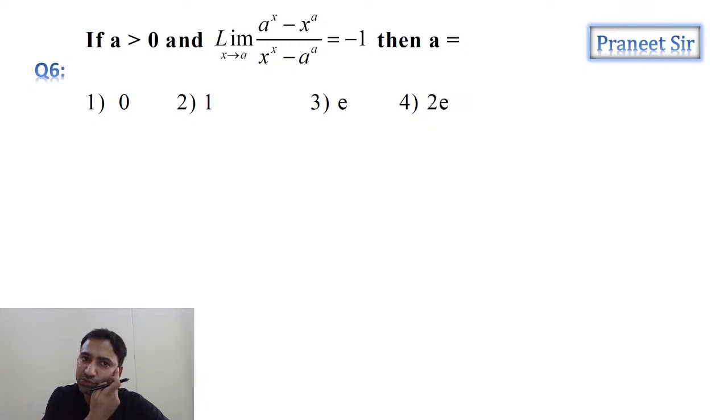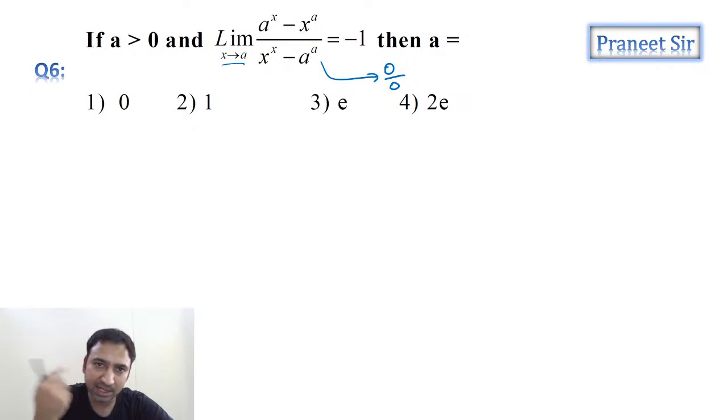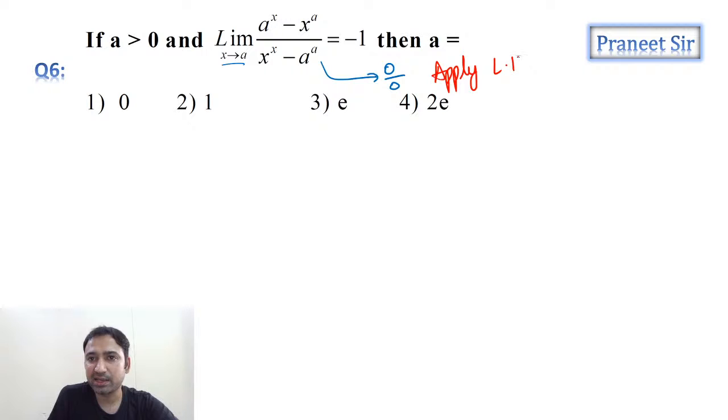Limit x tending to a, a power x minus x power a by x power x minus a power a. So tell me, guys, if you substitute x equal to a here, are we getting 0 by 0? Yes, we're getting 0 by 0. So can we apply L'Hospital rule here? Let's apply L'Hospital. Whenever it is 0 by 0, blindly you can apply L'Hospital rule, guys.